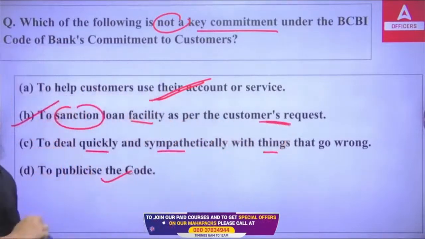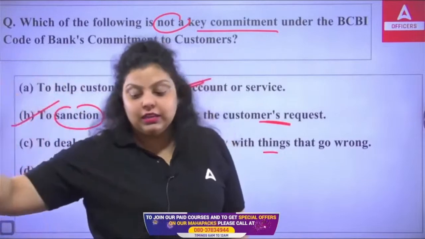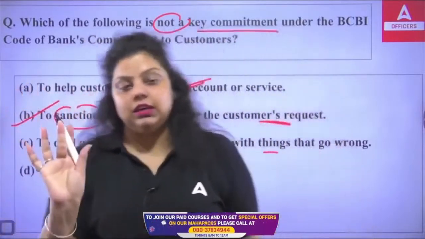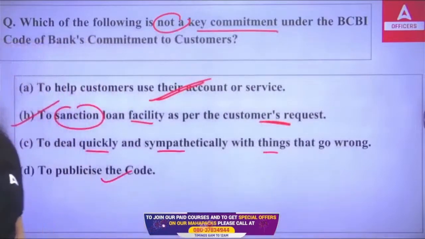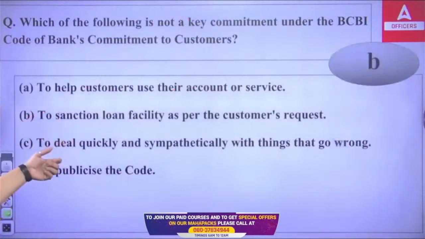The bank will sanction the loan as per the criteria of the bank, after checking the KYC, after checking the credit history, after checking the collateral, everything. Then the bank will decide what amount of loan will be sanctioned. The right answer will be option B. Okay, the right answer is B.